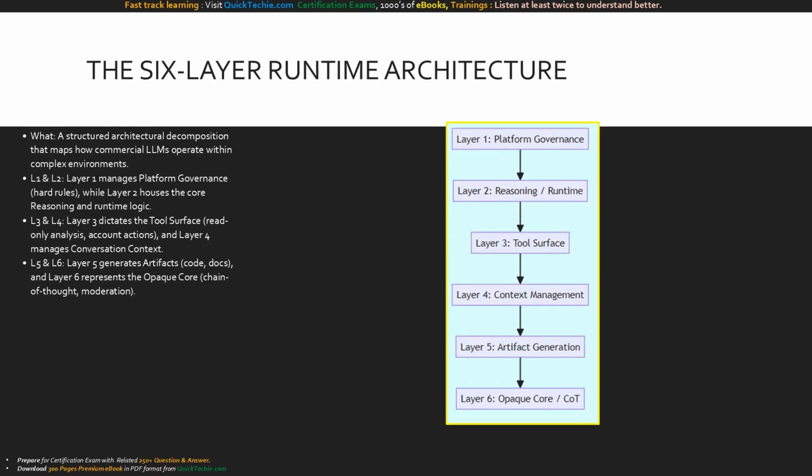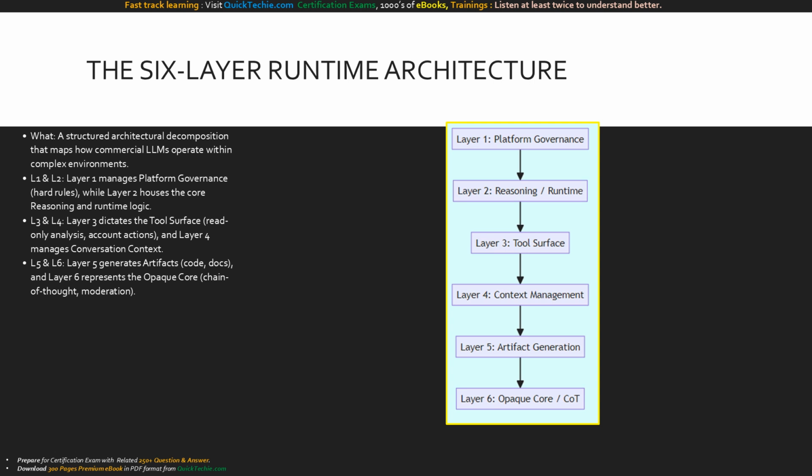To truly understand Mythos, we must look at the six-layer runtime architecture mapped out during early audits. This framework decomposes commercial LLM operations into ordered, functional layers. Layer 1 handles platform governance, establishing the hard behavioral rules. Layer 2 contains the core reasoning and tool routing. Layer 3 acts as the tool surface for taking actions, and Layer 4 manages context and memory. Layer 5 generates final artifacts like code or PDFs, while Layer 6 represents the opaque core involving chain-of-thought reasoning and internal moderation. This structural mapping is crucial for securely auditing systems as complex as Mythos.